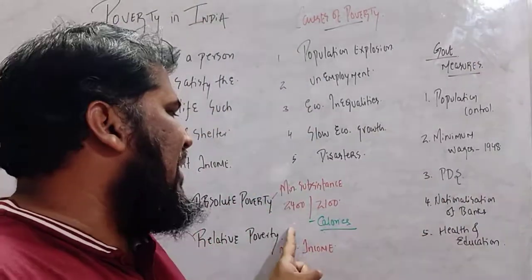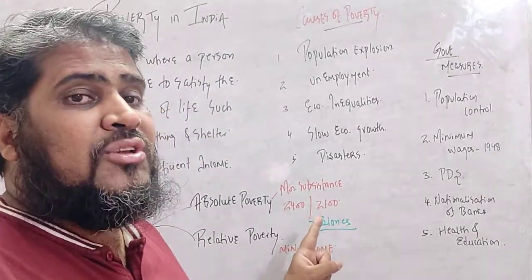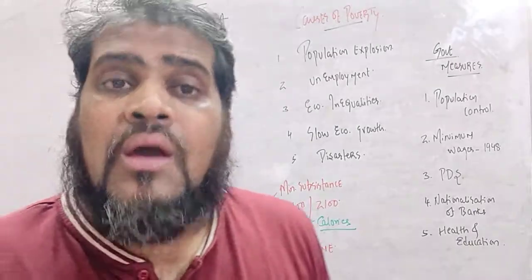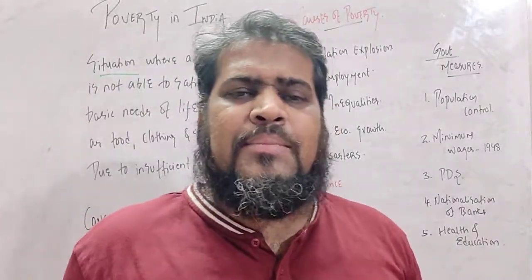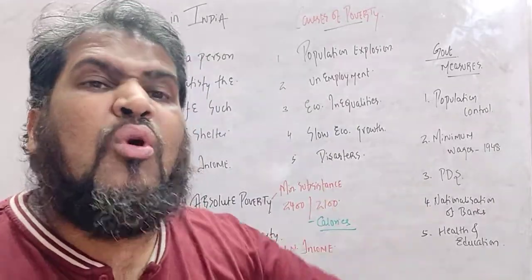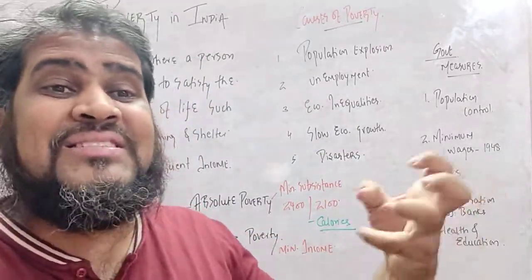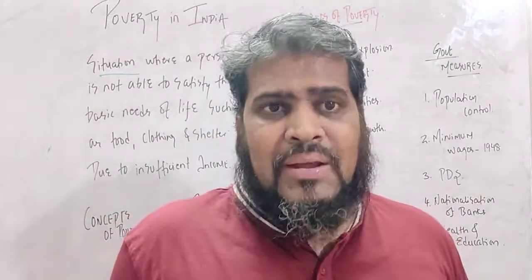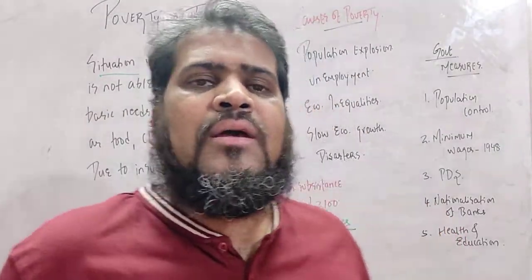Right, students? And what are the limits? 2400 for the rural area, 2100 for the urban area. Sir, why is this discrimination there? Because in the rural area, you have to do more physical work. Agriculture sector is more. And in the urban area, the physical work is less.